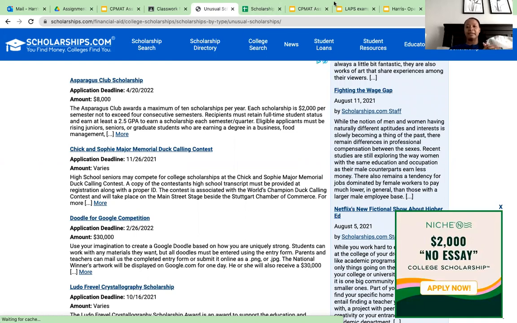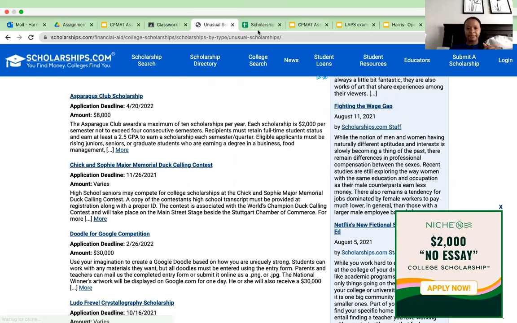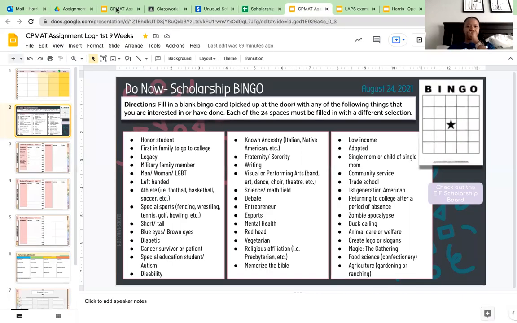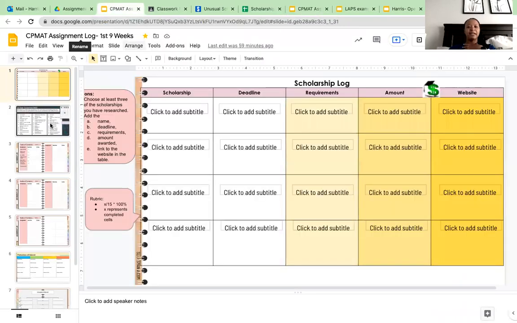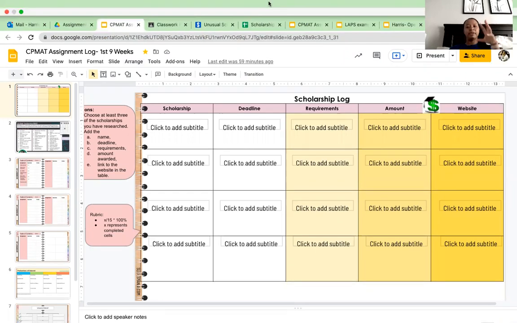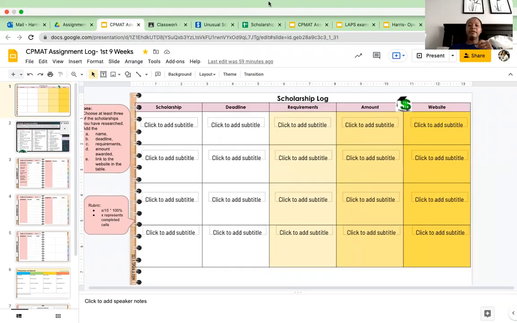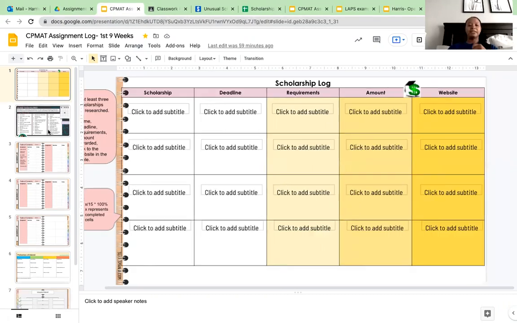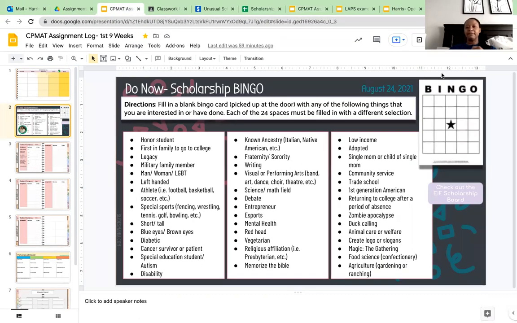I'm going to go back to my assignment log. Let me go back to my scholarship log. You're going to pick a number of scholarships. No, I'm sorry. You're going to go through your list of your bingo. You can go to the scholarships, and for every one of these different categories that you find a scholarship for, you're going to put an X over it because that means you found a scholarship specific to that thing. I found a scholarship that deals with cancer survivors.